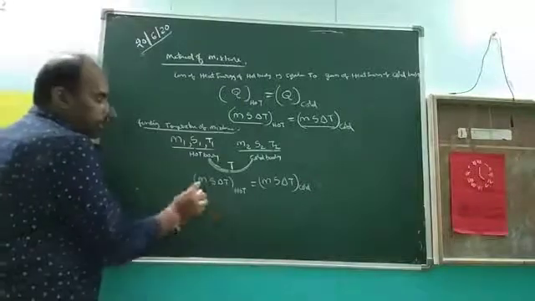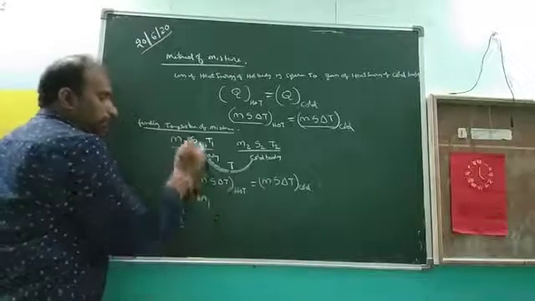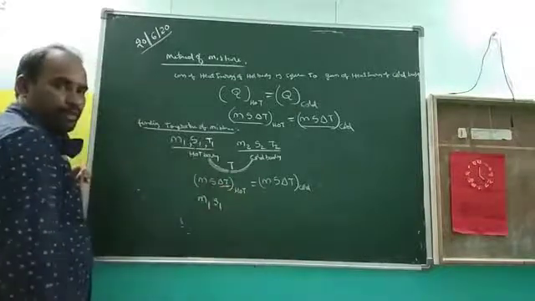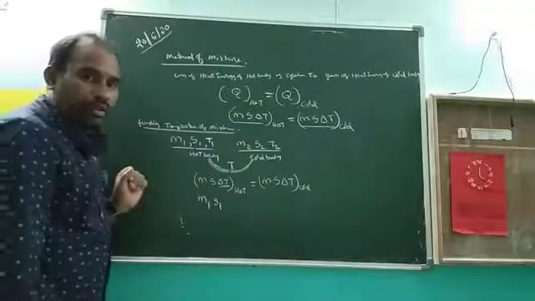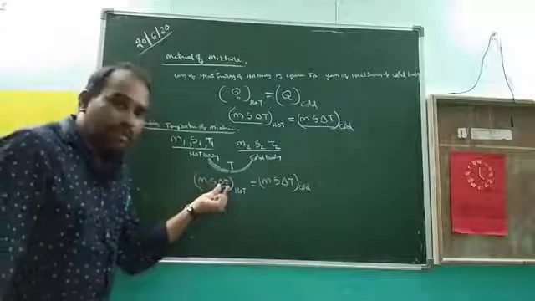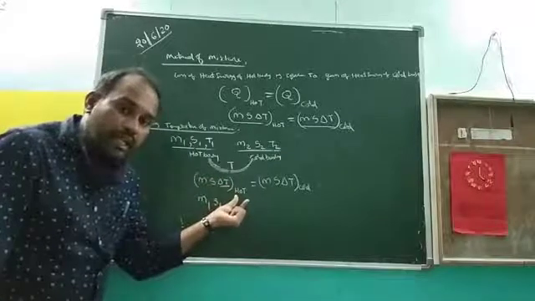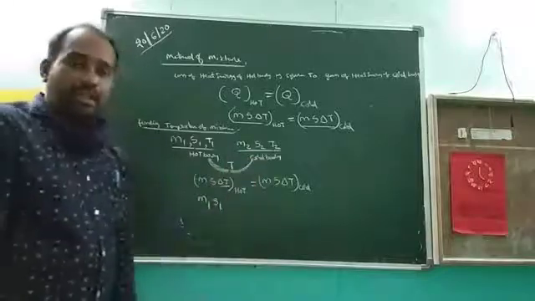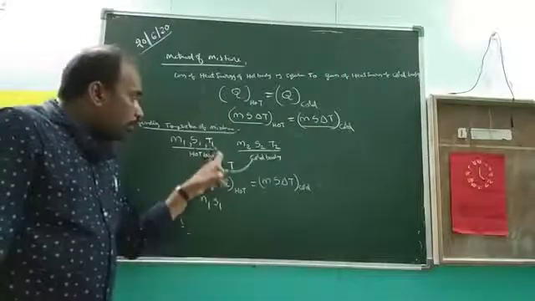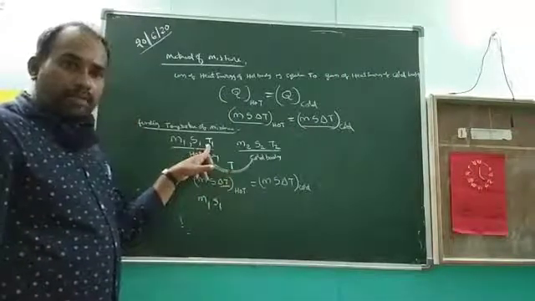First I am writing the values. For the hot body, mass is m1, specific heat is s1, and I want the change in temperature. Remember, listen carefully, this is the most important. When the temperature changes, what happens? The hot body temperature decreases. From where to where? From T1 to T. Before mixing, the temperature is T1.